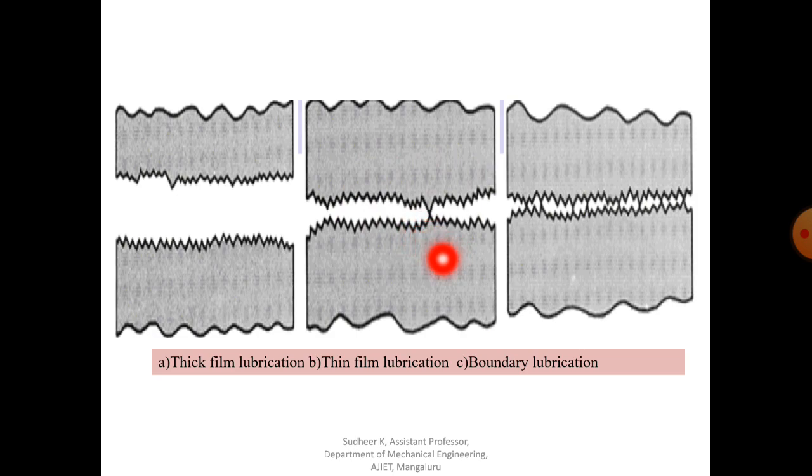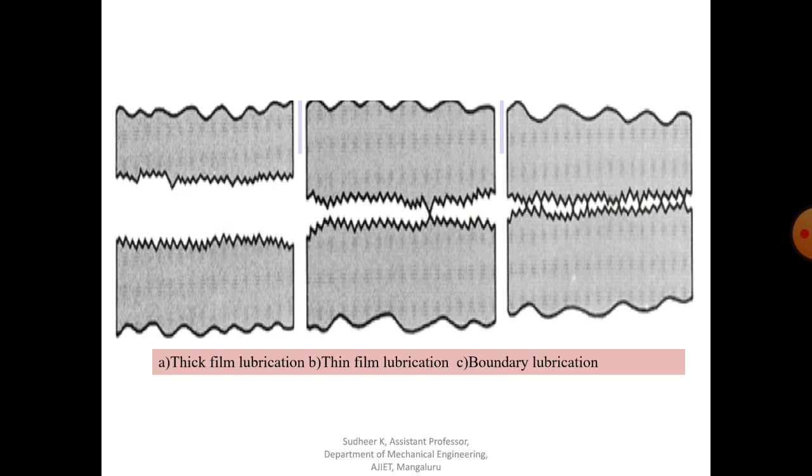The surface wear is mild here. There will be minimum wear in this case, but there will be a mild wear, and the coefficient of friction commonly ranges slightly higher than in the previous lubrication, because at some spots there will be metal to metal contact. That's why the range of coefficient of friction is usually 0.04 to 0.1. Now coming to the last lubrication, that is boundary lubrication.